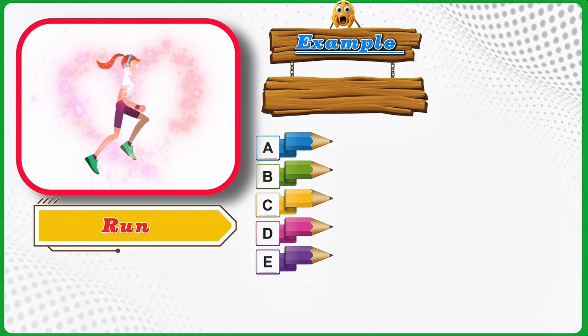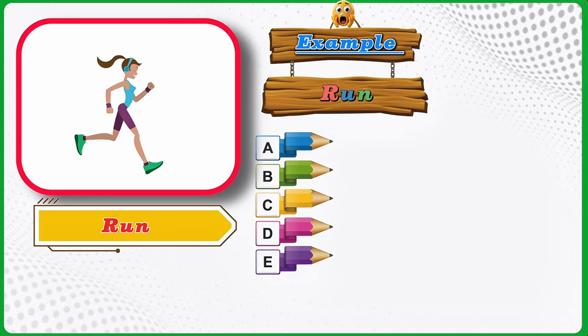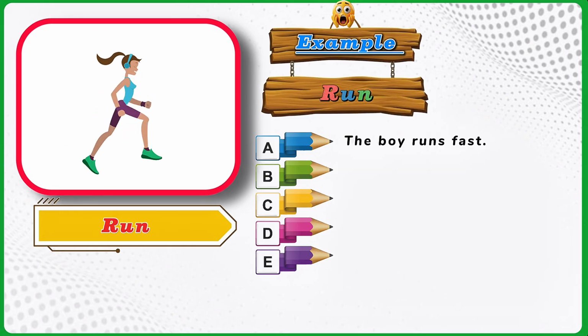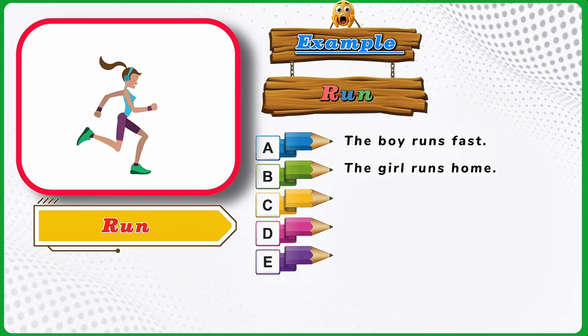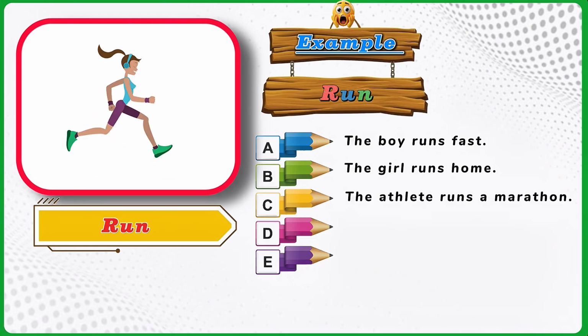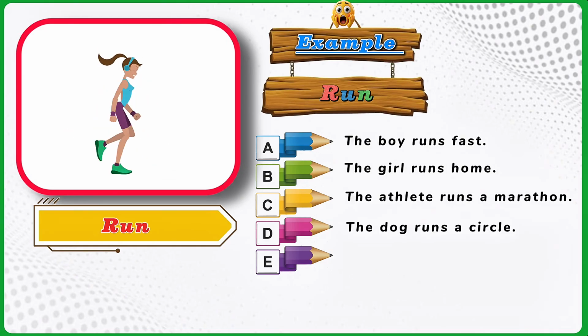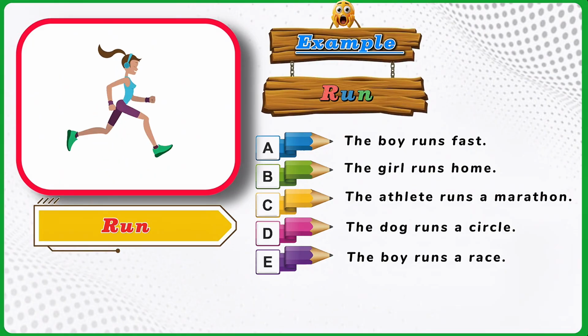Run. Example. Run. The boy runs fast. The girl runs home. The athlete runs a marathon. The dog runs a circle. The boy runs a race.